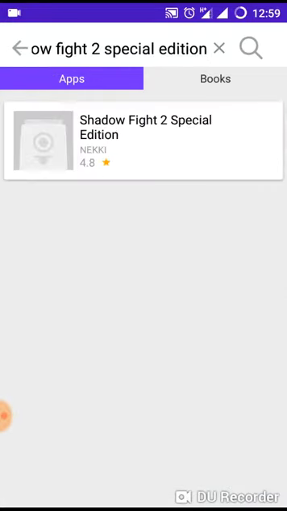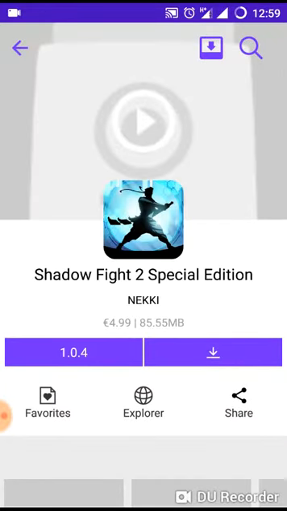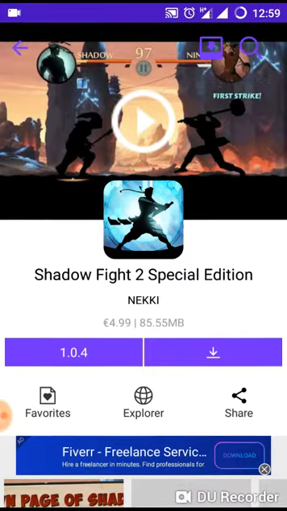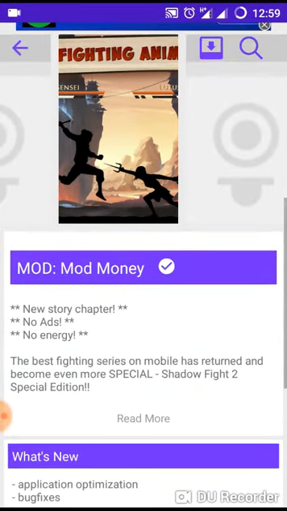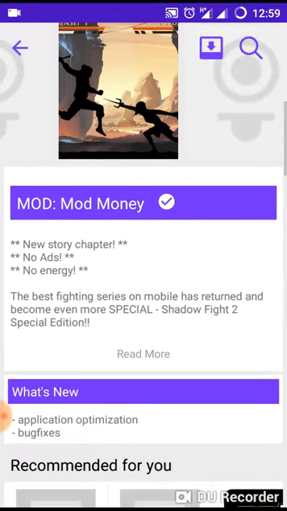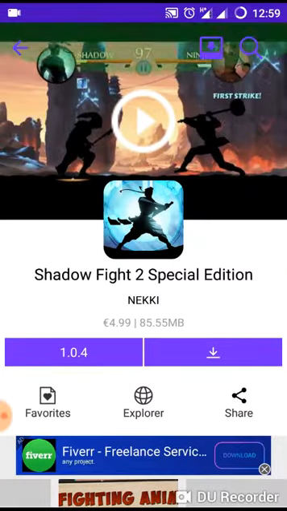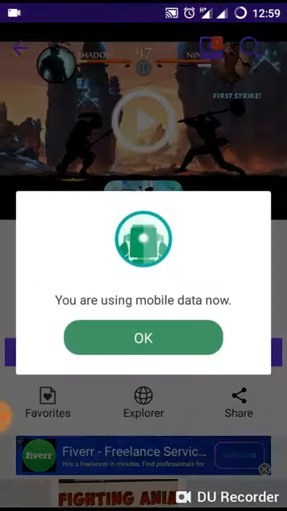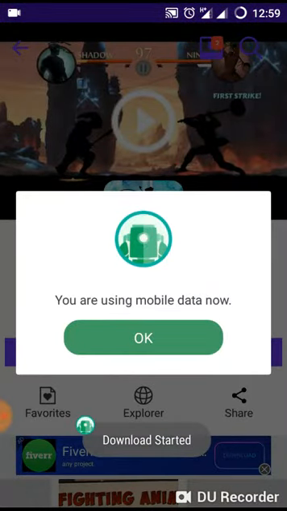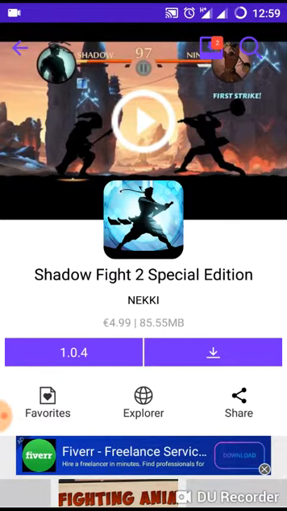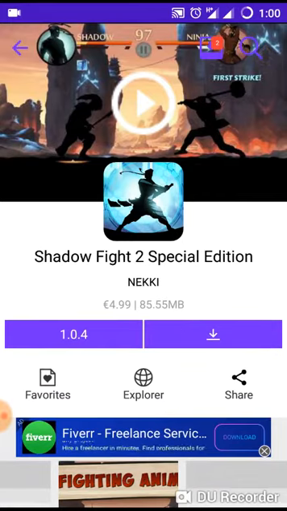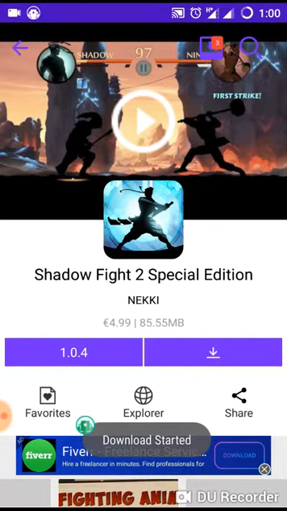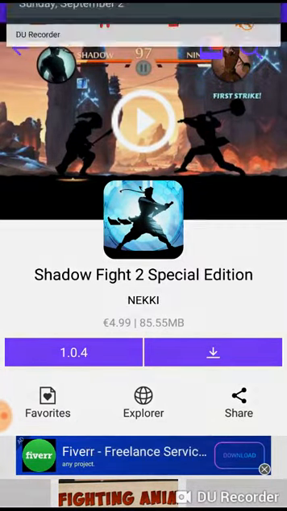Then search. Here you can see there is Shadowfight Special Edition and press download. Press download, please. Okay, press OK. Now wait till it downloads. Download started. You can see download is started.